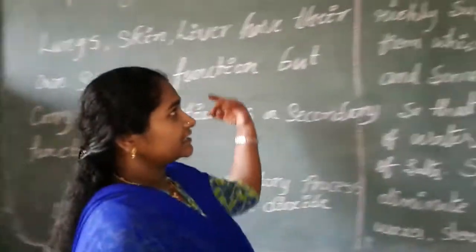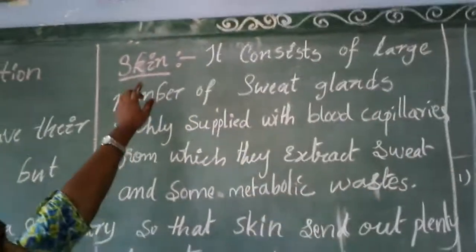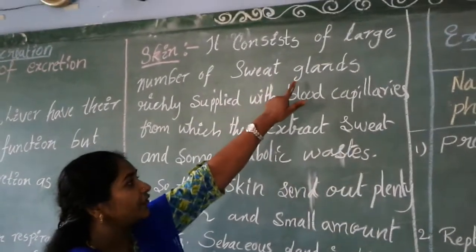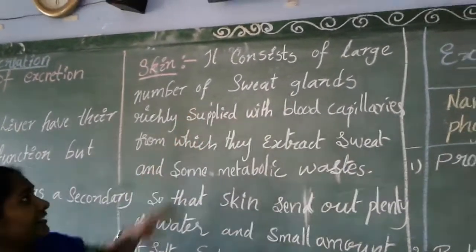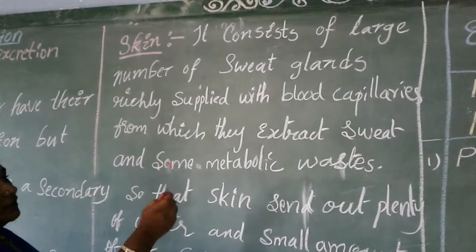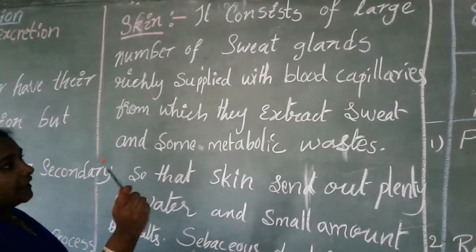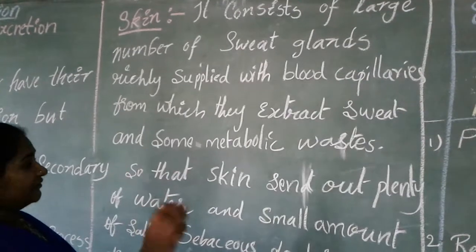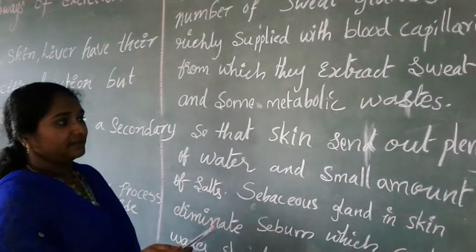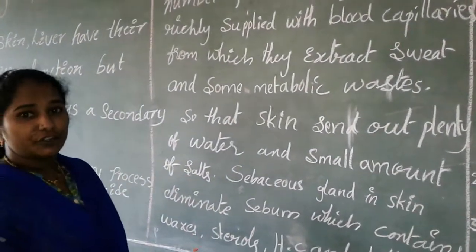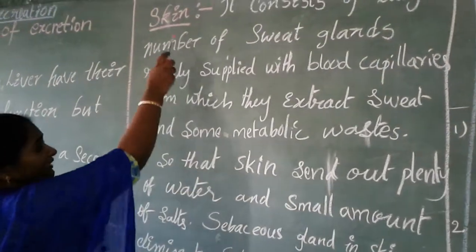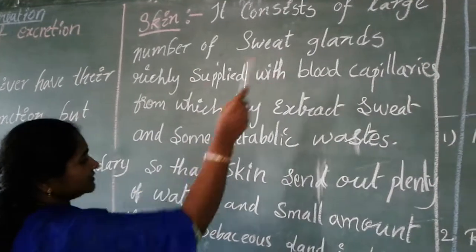Next, skin. Skin consists of a large number of sweat glands. We know our body consists of a large number of sweat glands. These sweat glands are helpful for the elimination of metabolic waste in the form of sweat. What are the metabolic wastes? The excess salts which are produced in our body will be eliminated by the skin through the sweat glands.